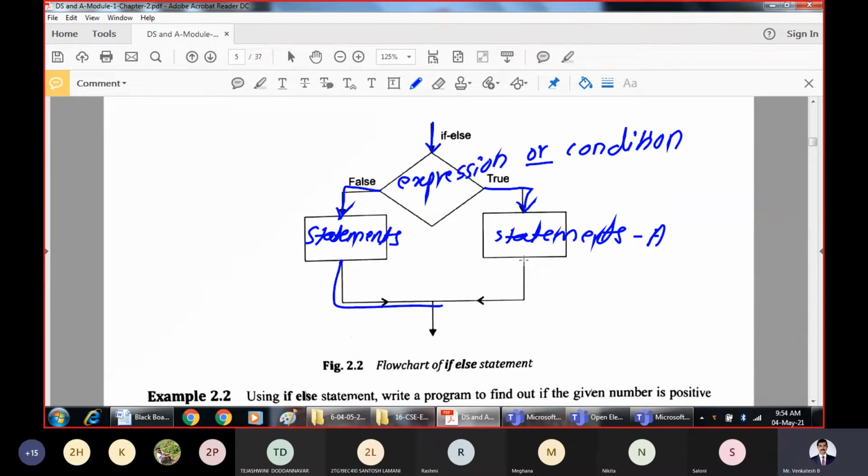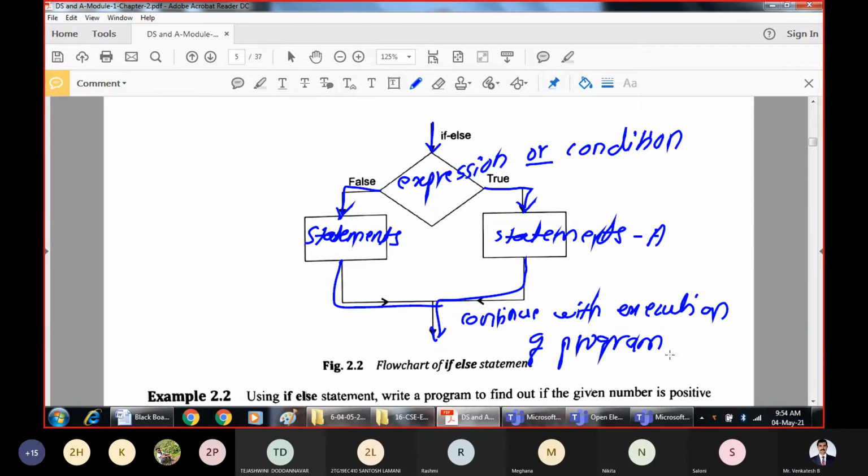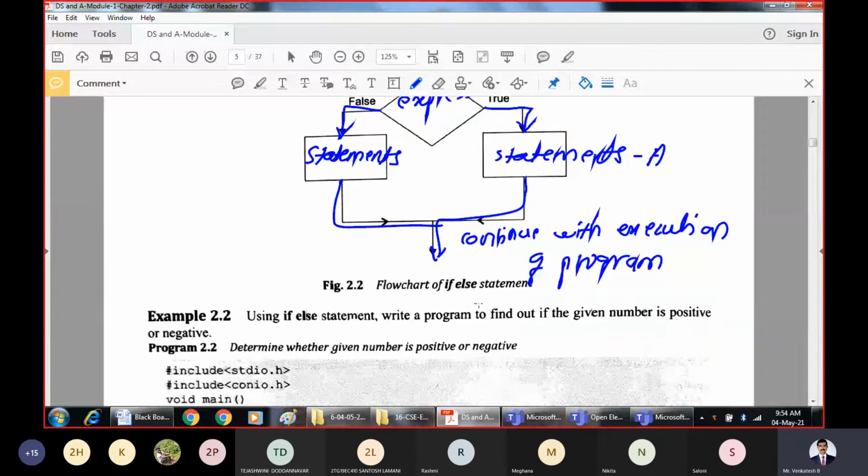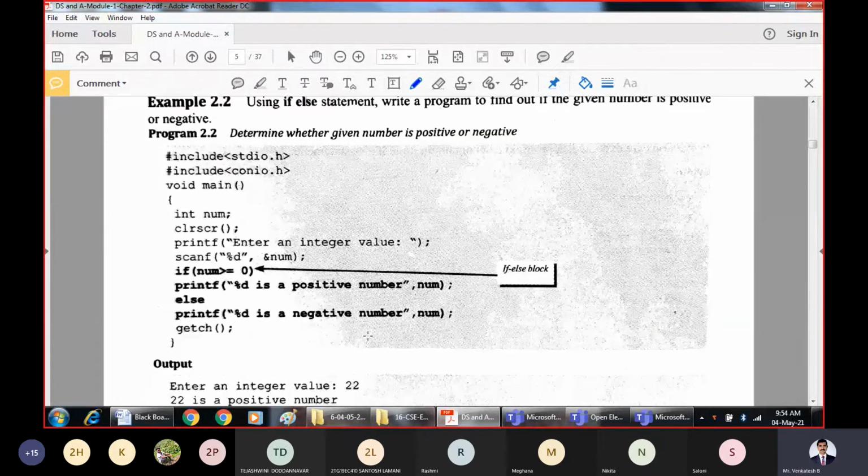After the execution of both, we will again continue with the normal execution of the program. That is how it works. Check the condition. If it is true, execute one block of statements and continue the program execution. If it is false, execute another block of statements, then again continue with the normal flow of the program. That is how if else works.